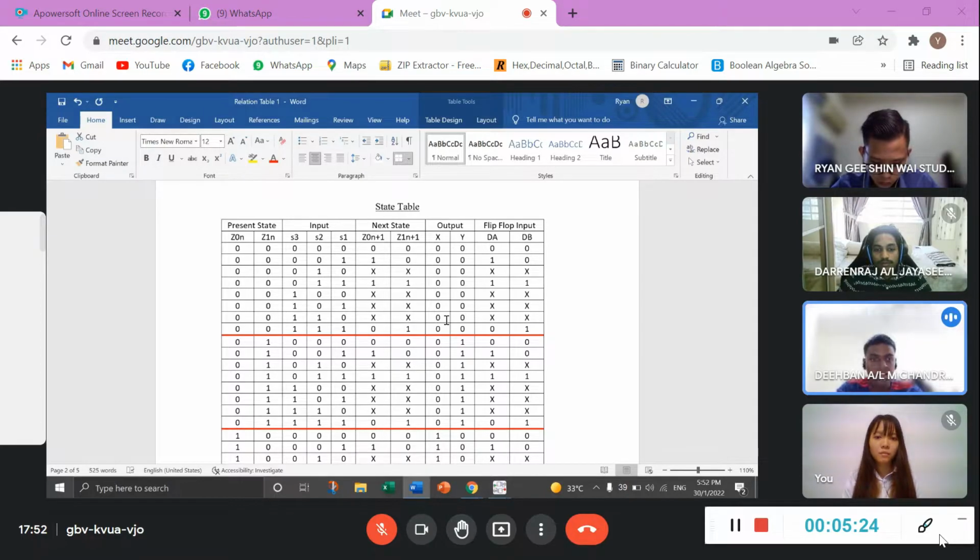The third row is also the same, 1 0. The input will remain the same, and the present state and next state are also the same. Moving on, the present state will be 1 1. The input will be the same, the next state is the same, but the output will be the same as the present state. That's it.